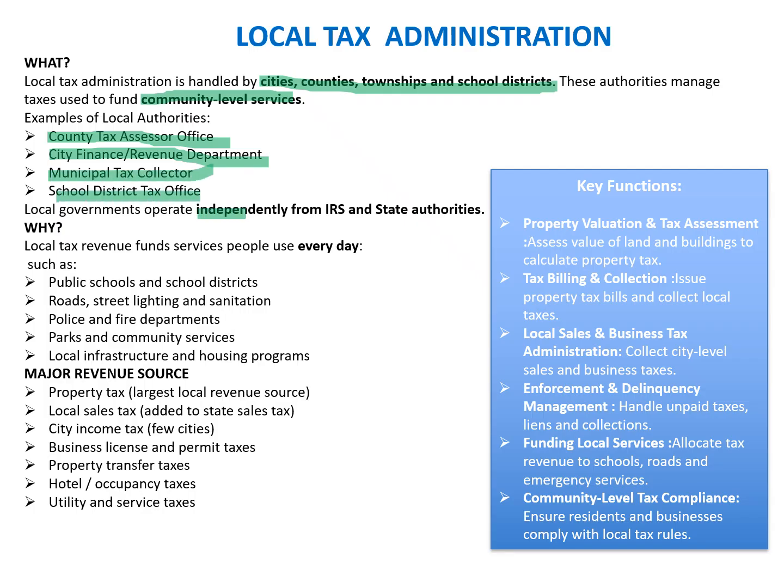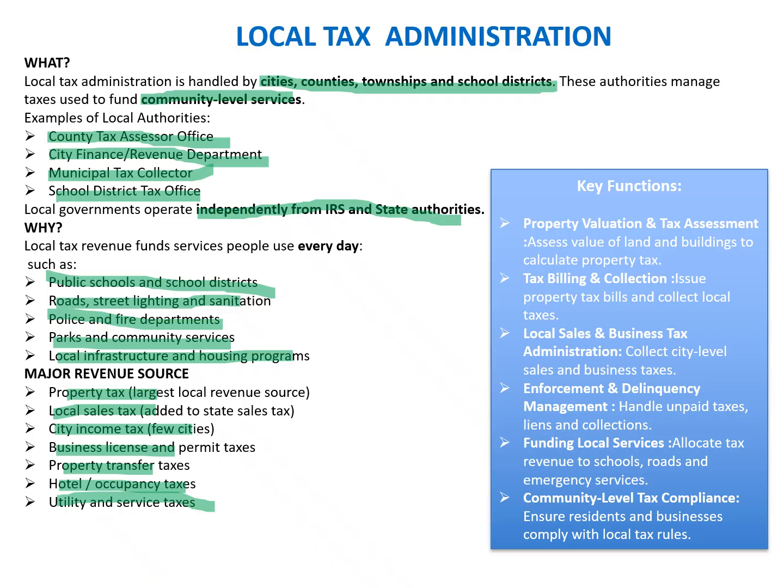Local government operates independently from the IRS and the state authority, which means this is the third level of tax administration. Local tax revenue is used for everyday services such as public schools and school districts, roads, street lights and sanitation, police and fire departments, parks and community services, and local infrastructure and housing programs. The major sources are property tax, local sales tax, city income tax, business licenses, property transfer taxes, hotel occupancy taxes, and utility and service taxes. All of these taxes are imposed at the local level, collected at the local level, and used to manage day-to-day services at the community level.